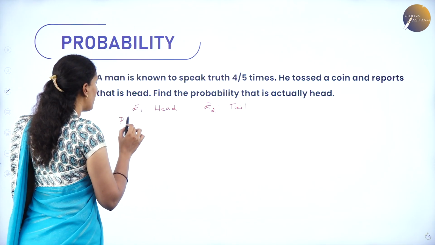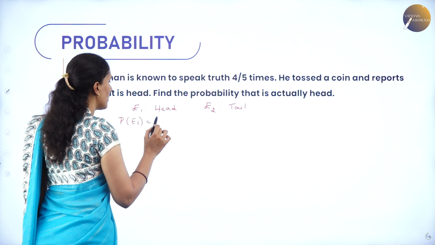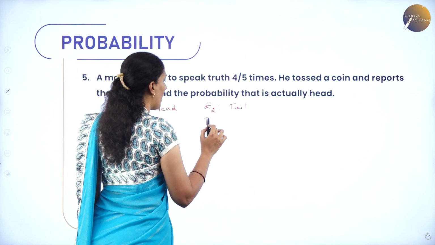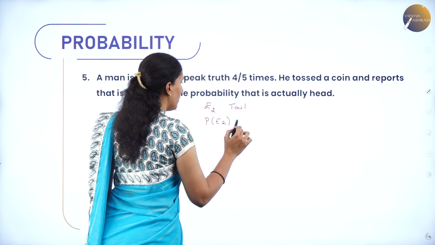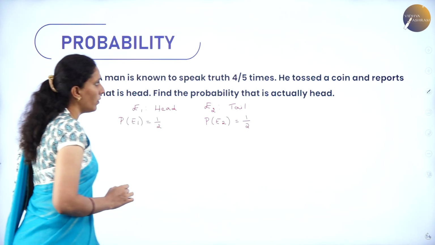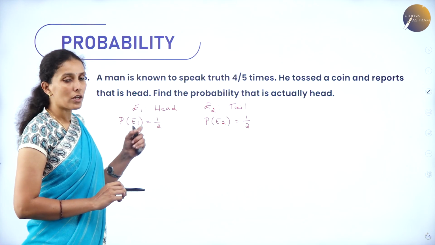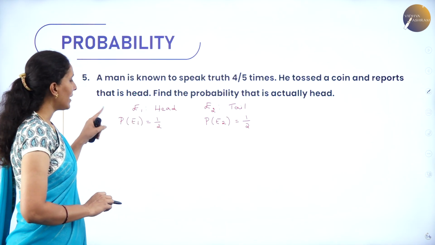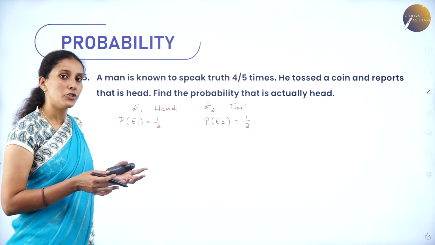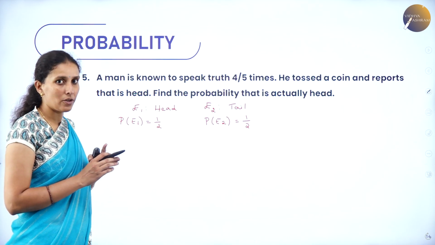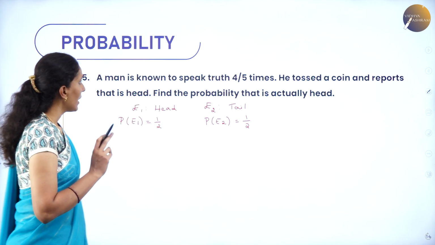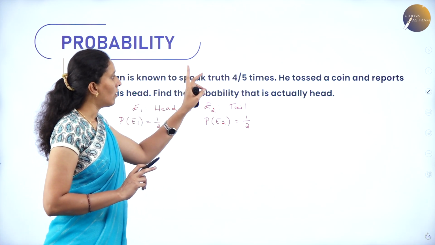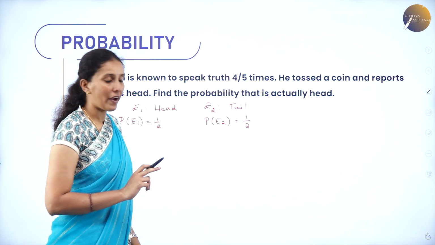So, what is the probability of E1? It is 1 by 2. What is the probability of E2? It is again 1 by 2. Now, here they say he tosses a coin and reports that it is a head. That may be the truth or it may be a lie. But they have given that he will say the truth 4 out of 5 times.